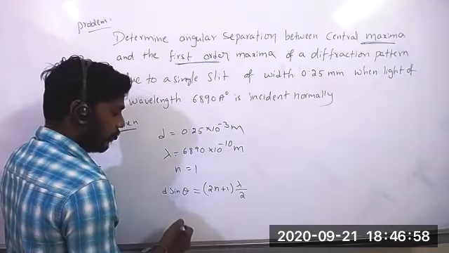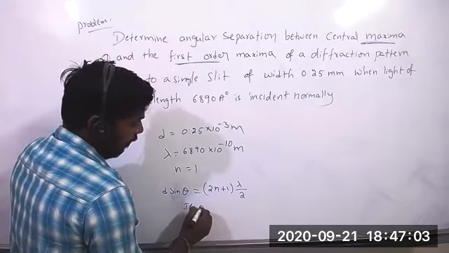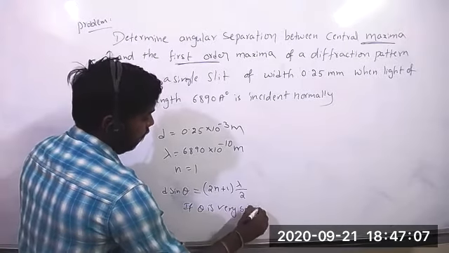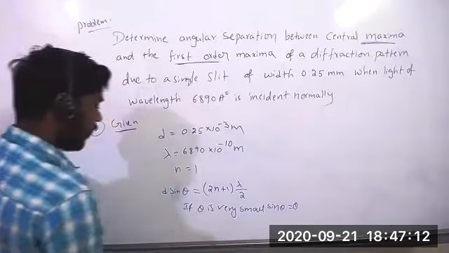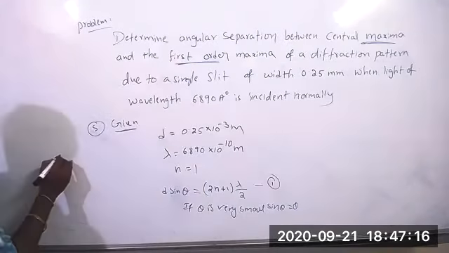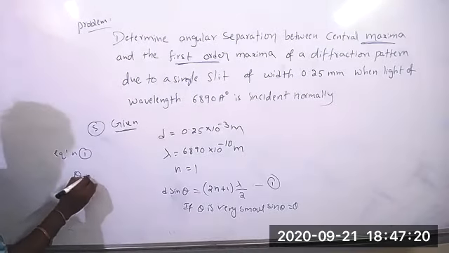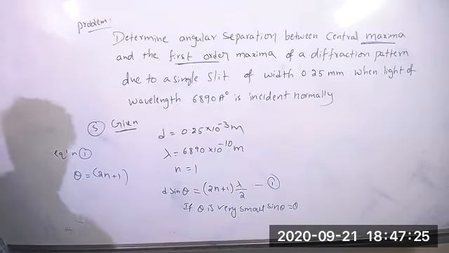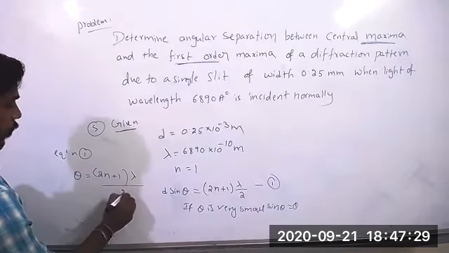If theta is very small, sine theta equals theta. So we can write the formula, equation 1: theta equals (2n+1) lambda by 2d.